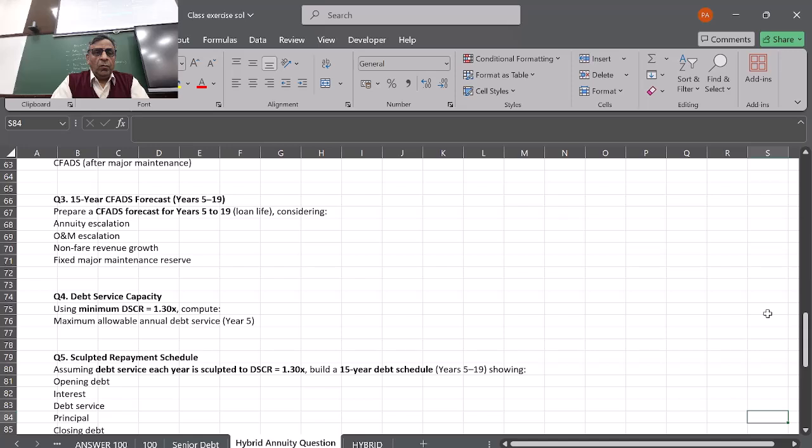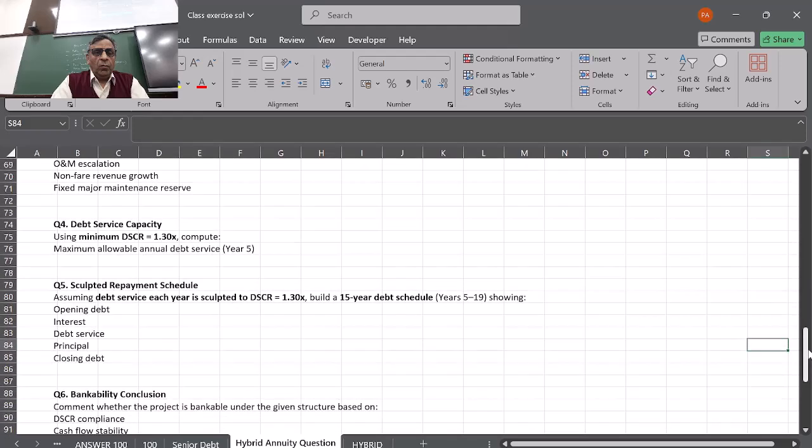Then the repayment schedule, assuming debt service each year is sculpted to a DSCR equal to 1.3x. So build a 15-year debt schedule showing opening debt, interest, debt service, principal, and closing debt.